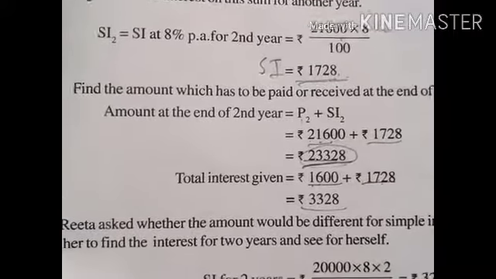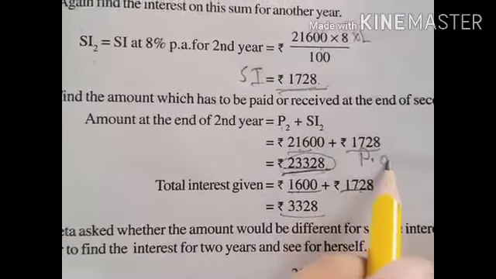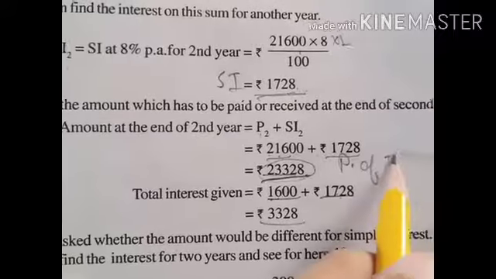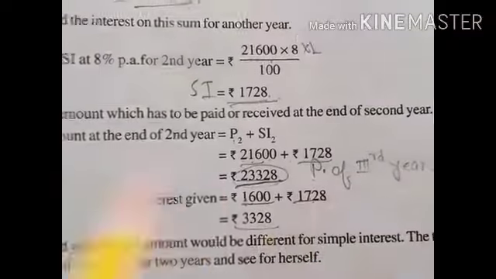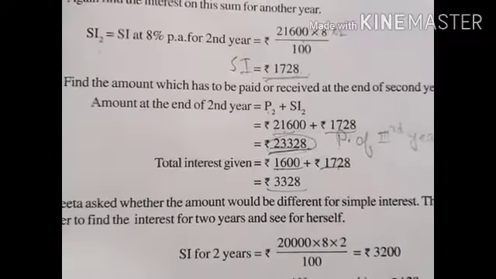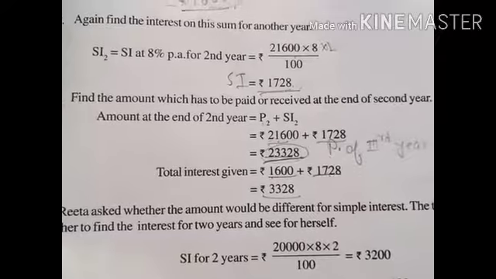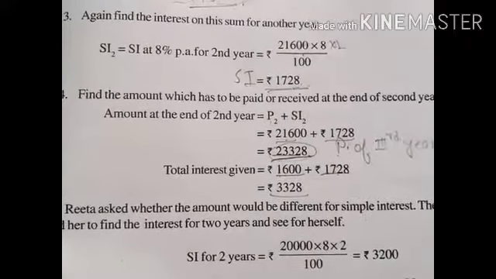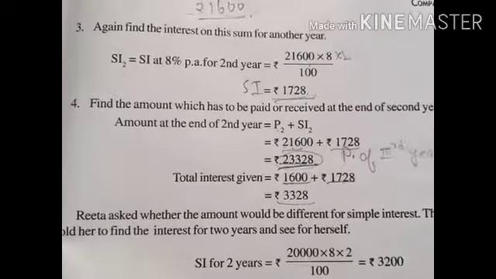So this will become the principal of the third year. Similarly, the amount of the previous year will become the principal of the next year every time. So that's all for the topic.